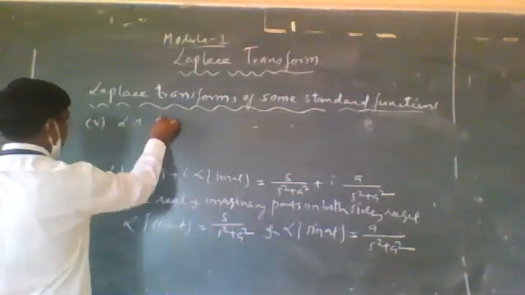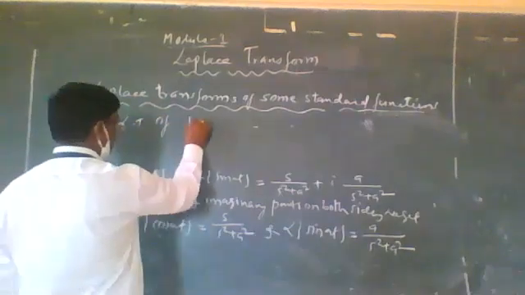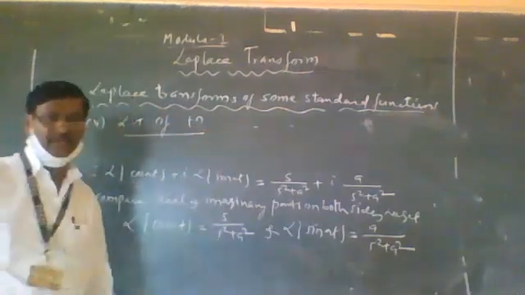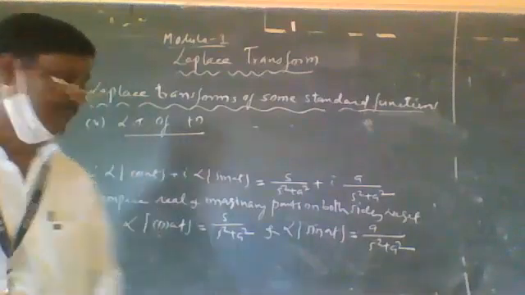So if the algebraic function is t to n, where n is any positive integer. So t to n.